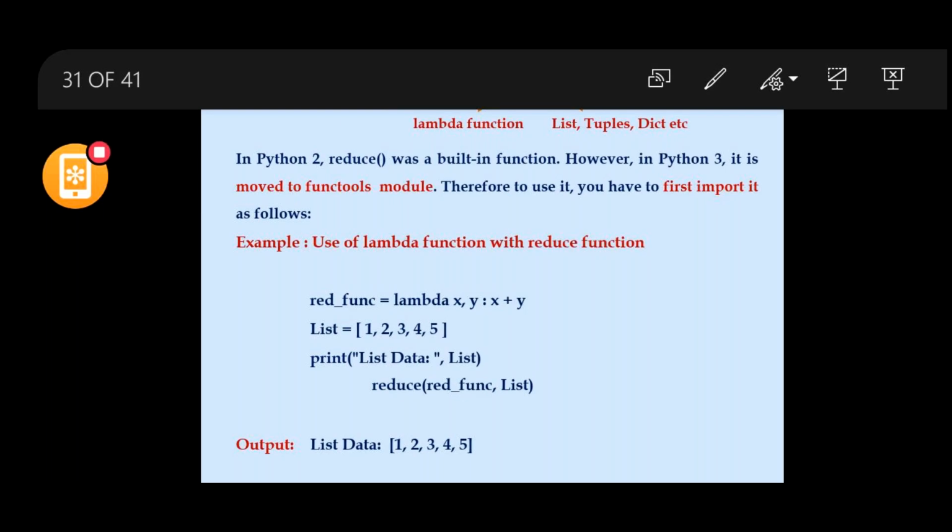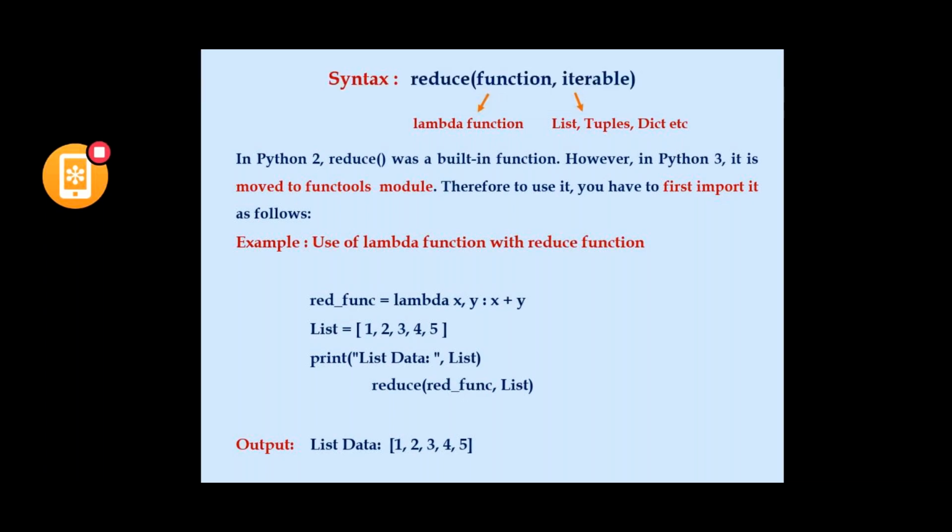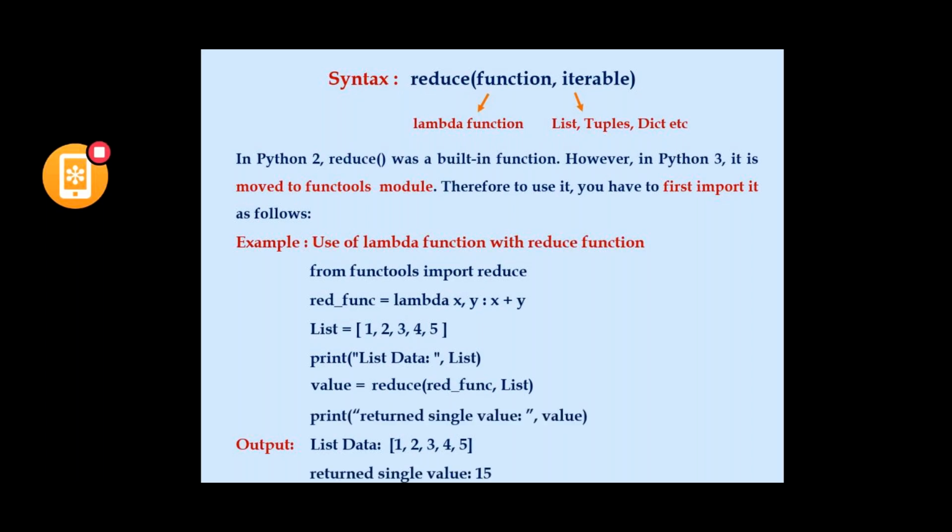So I already told you that this reduce function is moved in Python 3 to the functools module. So whenever we are using reduce function, we have to import that reduce function from functools. So here I'm using the from keyword, that is from functools import reduce. Only the reduce function is imported from functools. So the resultant value, that is 15, will be stored in a variable called value, and that value will be printed, that is 15.